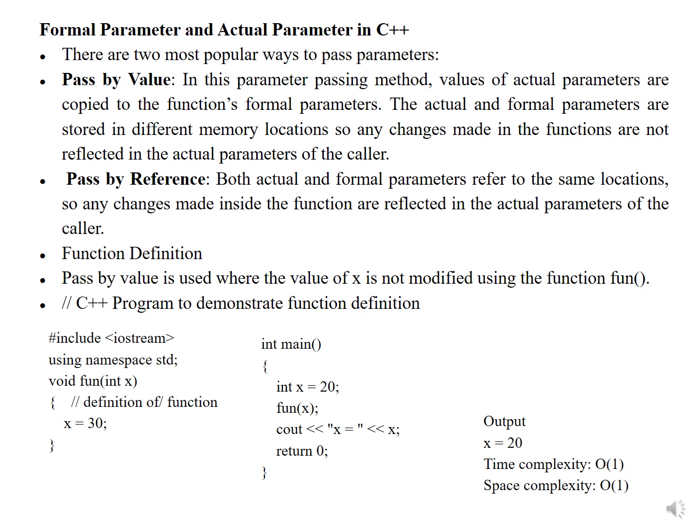Let's see this function. #include iostream, using namespace std, void fun(int x) open curly bracket, x equal to 30. int main, int x equal to 20, fun(x), cout x is equal to x, return 0. From this program, the output will be x equal to 20. The time complexity is O(1), space complexity is O(1).